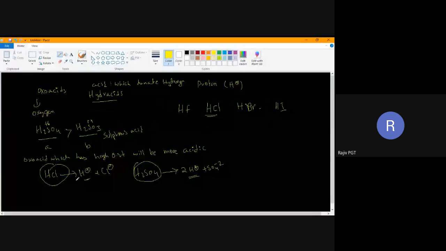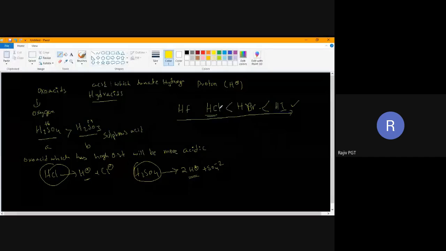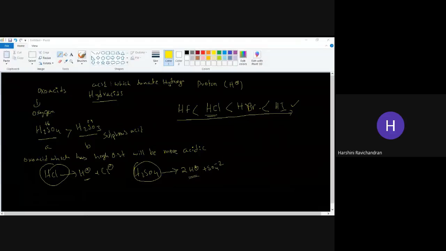Now we'll see the strength of these hydroacids. Which one will be more acidic in nature? HA will be more acidic in nature. Can I take a new page, children? I'll explain this in the new page. Yes, sir. Okay, thank you.